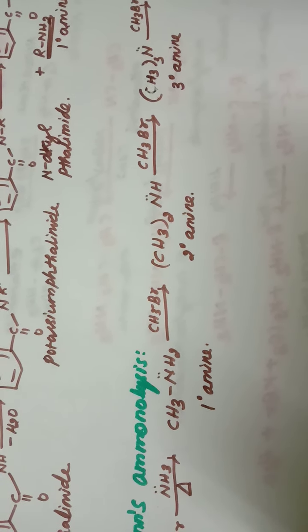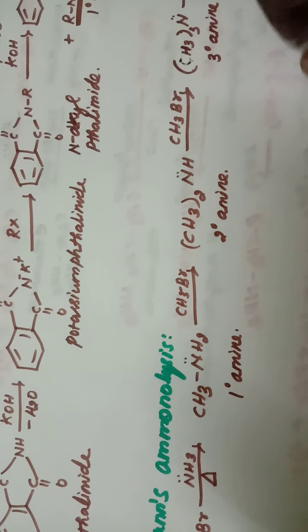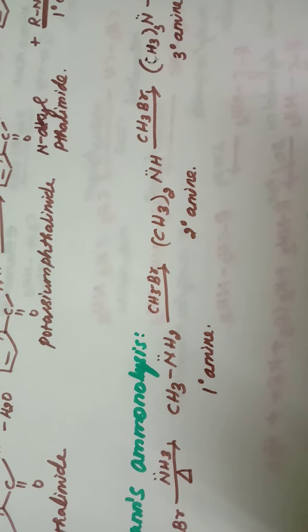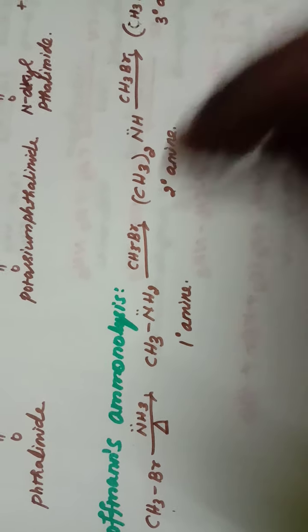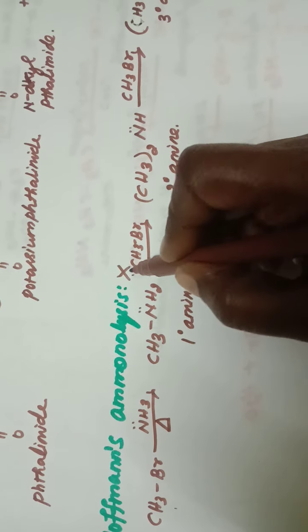This is the quaternary ammonium salt, that is (CH3)4N plus Br minus. This reaction is the ammonolysis reaction, which is also an important reaction.